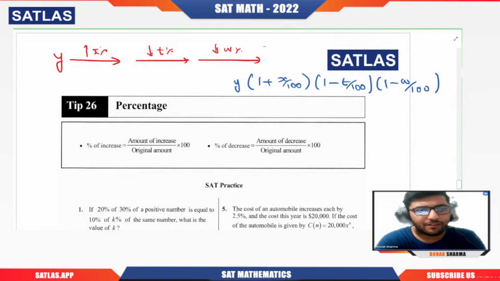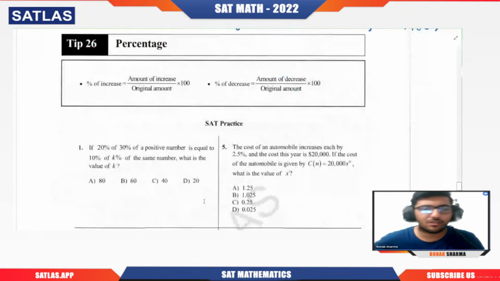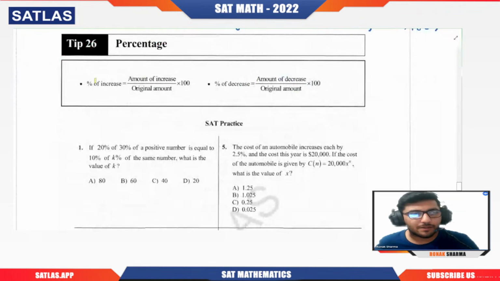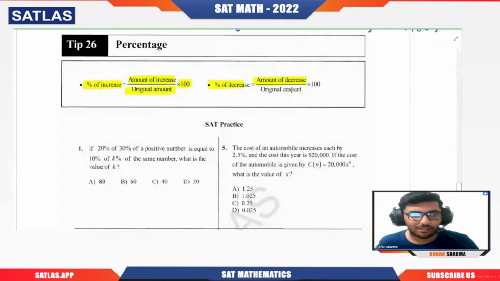And then we have two basic formulas also. The percentage increase is the amount of increase divided by the original amount, that is the initial amount, into 100. And the percentage decrease is again the amount of decrease divided by the original amount into 100.